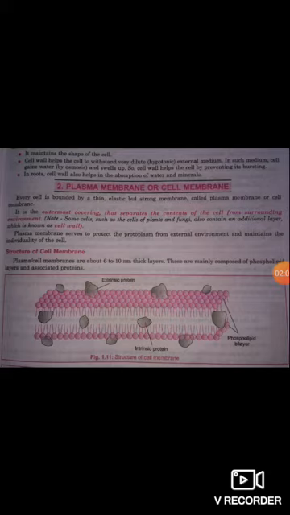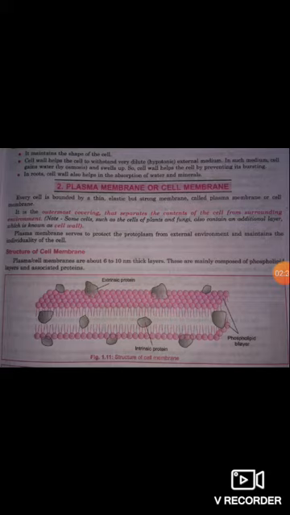And we discussed second cell organelle, plasma membrane or cell membrane. Every cell is bounded by a thin, elastic but strong membrane called plasma membrane, that means cell membrane. It is the outermost covering that separates the content of the cell from the surrounding environment.